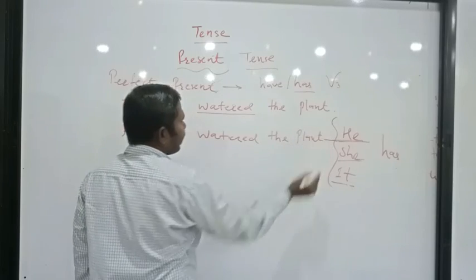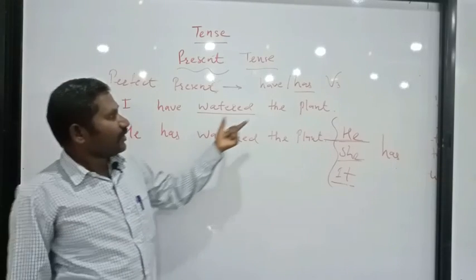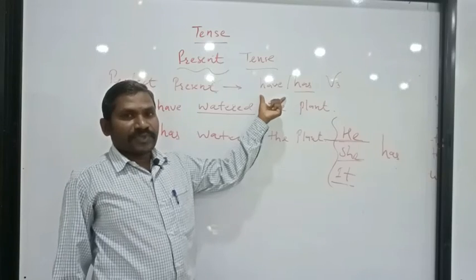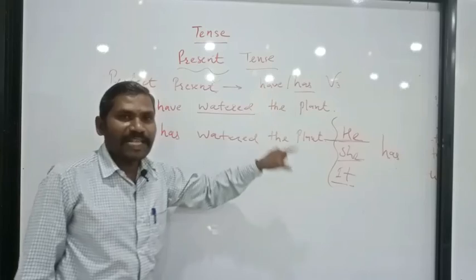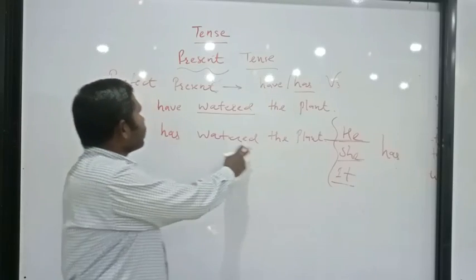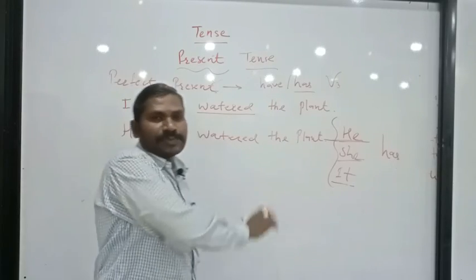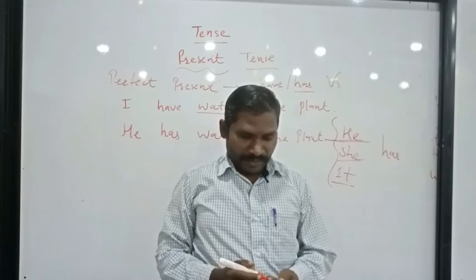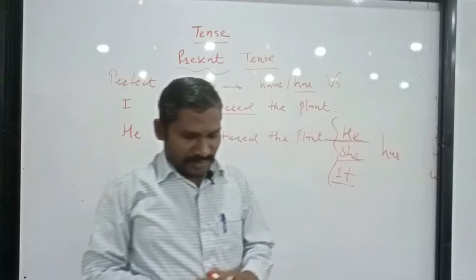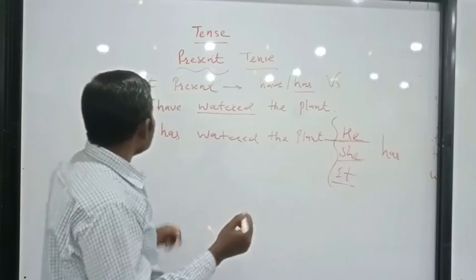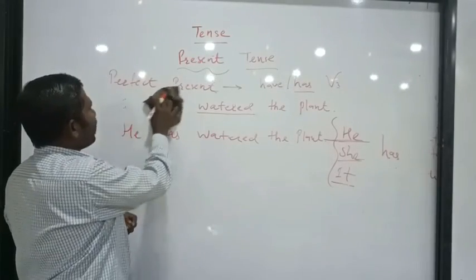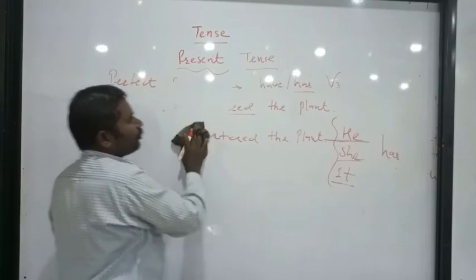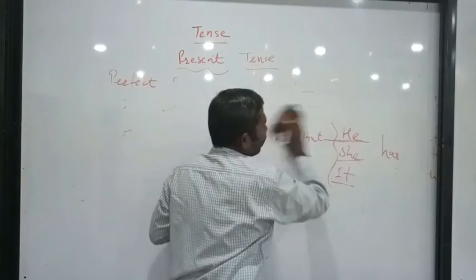This is the way to identify the auxiliary verb or the helping verb. With the help of them, we can relate the tense form to the subject. And the fourth one is similarly just like this, the perfect continuous present tense. Let's move towards that then. It is perfect continuous present